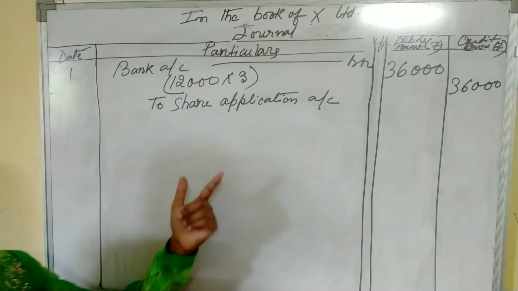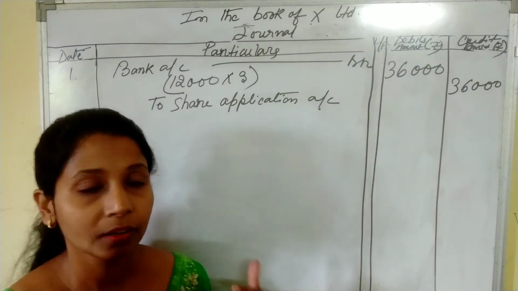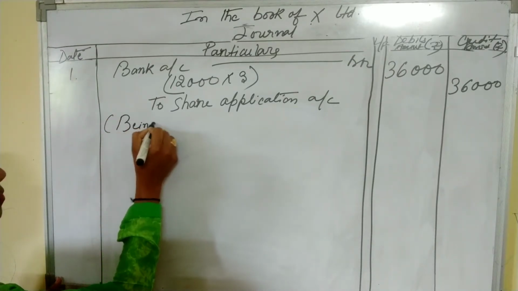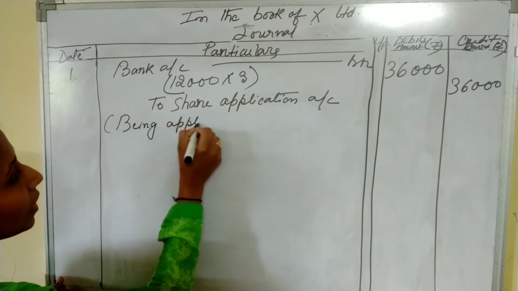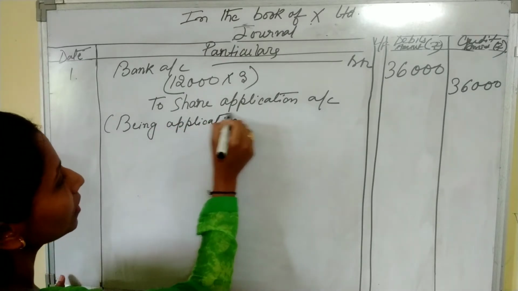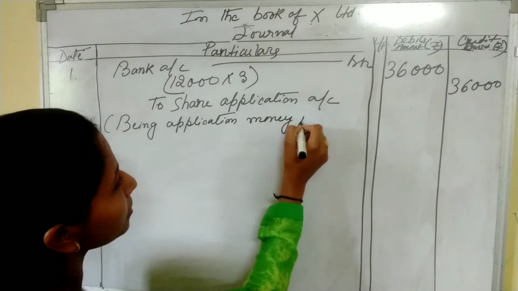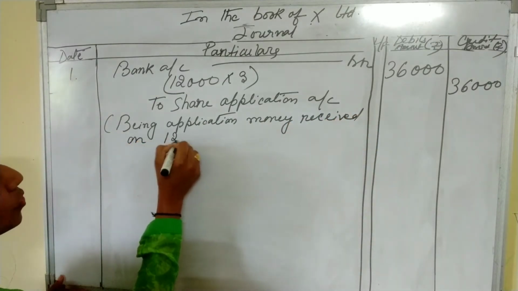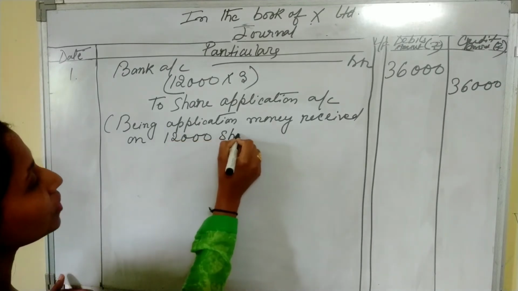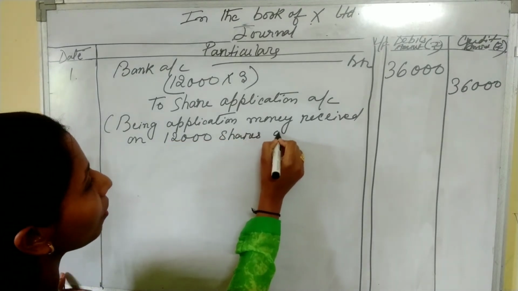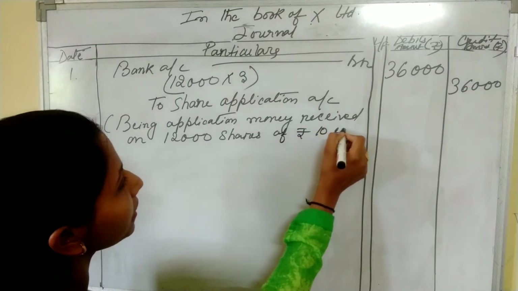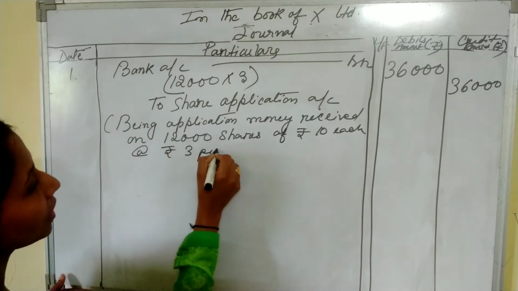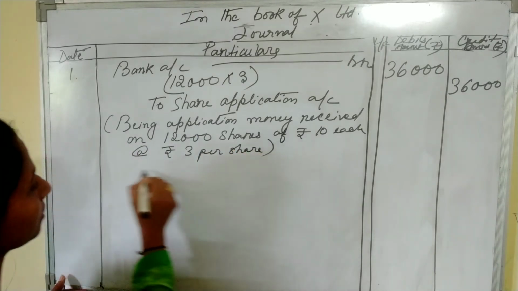In this entry we have received the application money. So the narration is being application money received on 12,000 shares of rupees 10 each at the rate of rupees 3 per share.